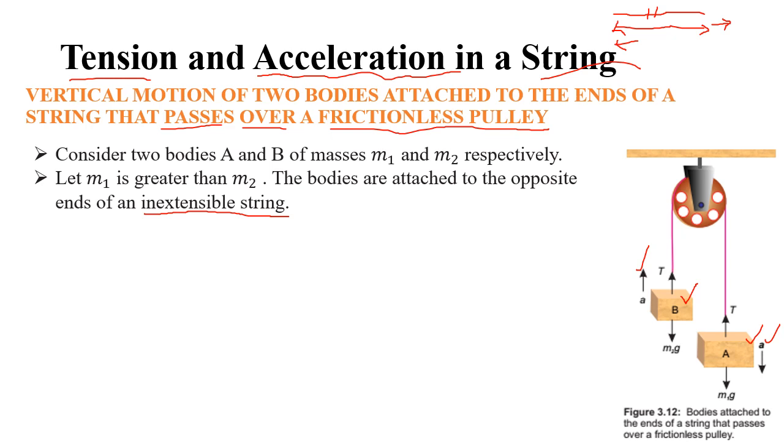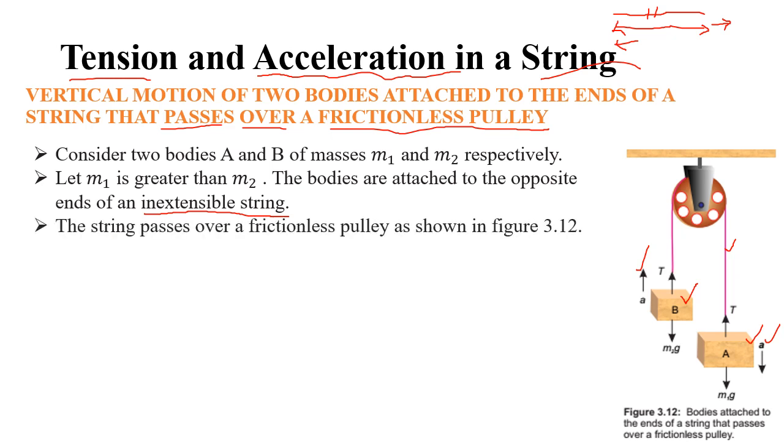You can take an example of a rope. But if you are talking about rubber, rubber is extensible, right? So we will not assume that the string is made up of rubber. It may be of steel or some different material, right? So the string is inextensible, remember it.